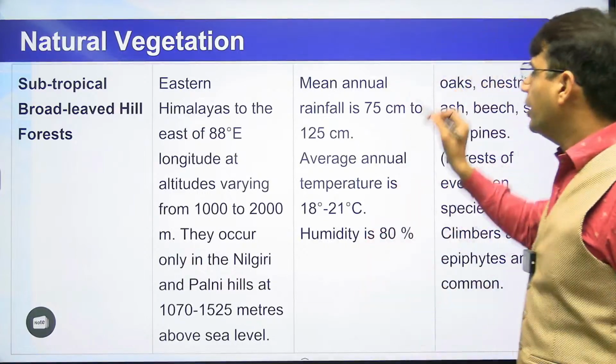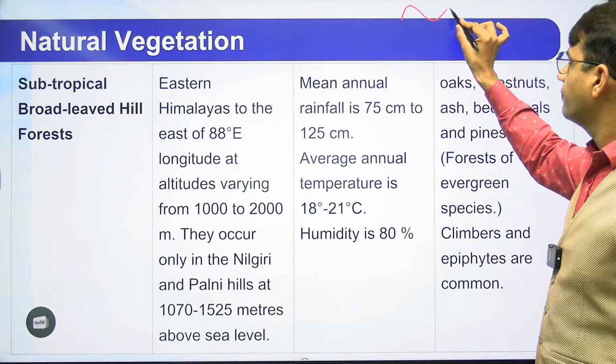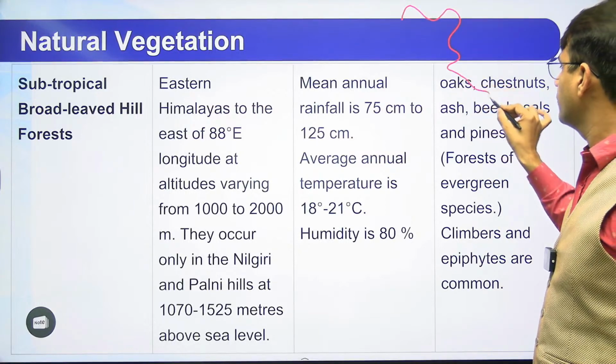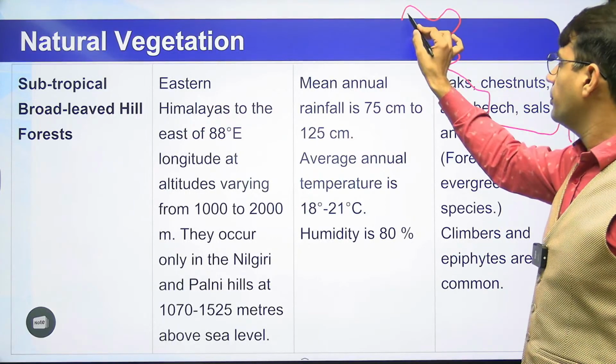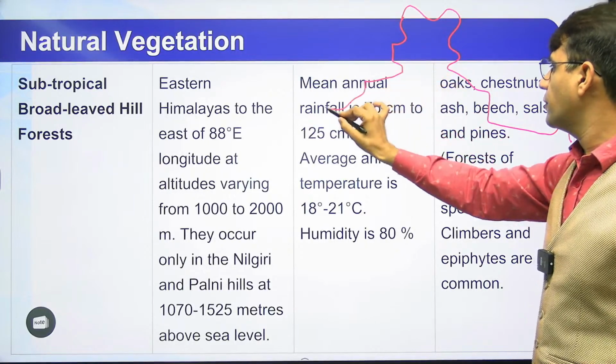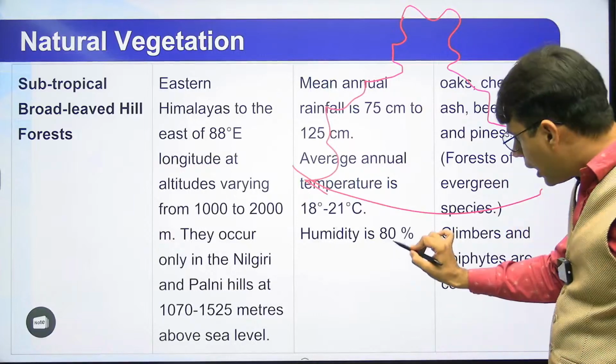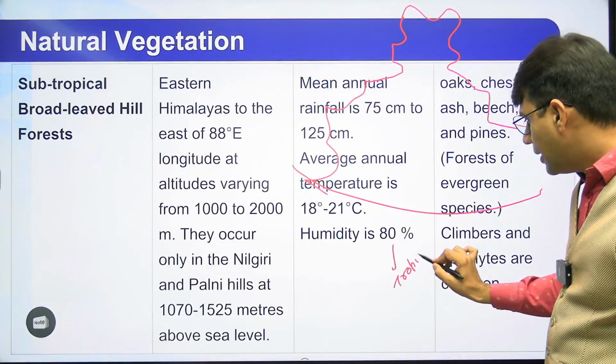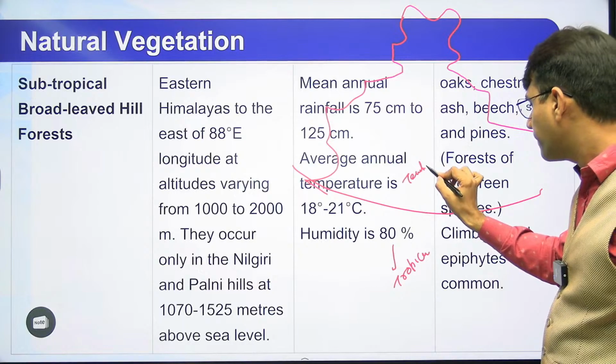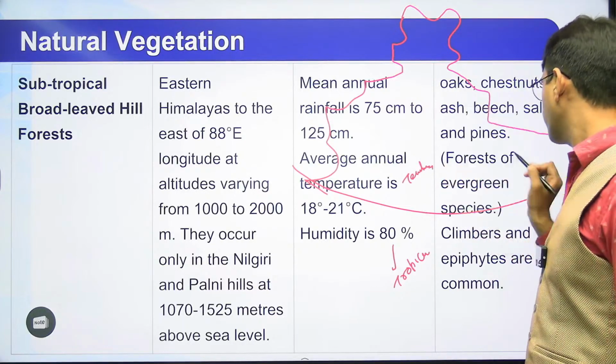Now, as you know, India is a country from the middle of which passes the Tropic of Cancer. That's why half of the area of India is tropical and the remaining half is a temperate area. But what do we have?